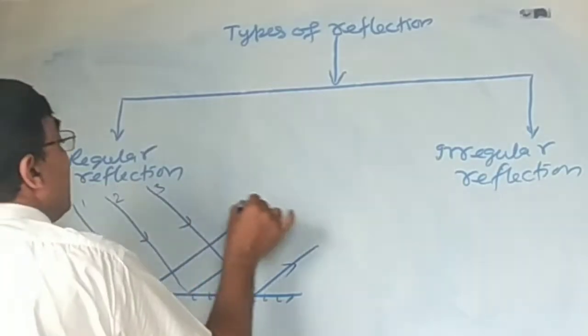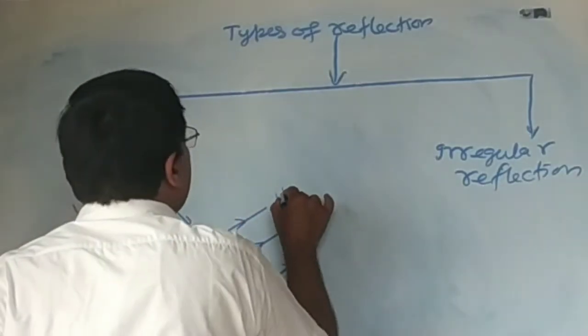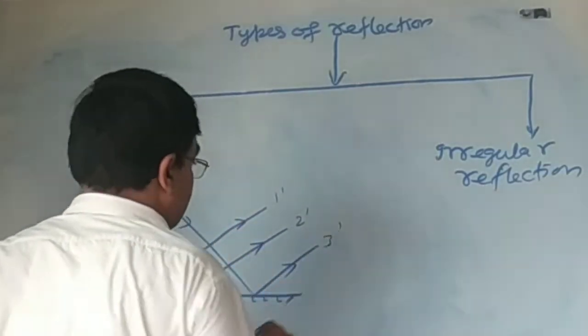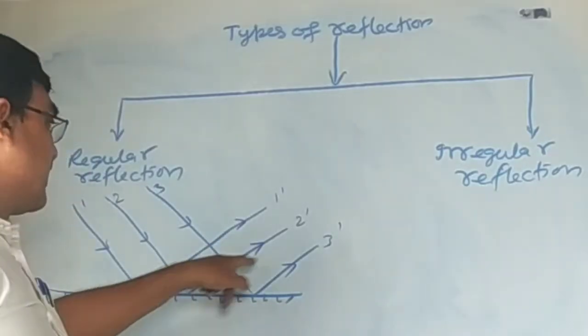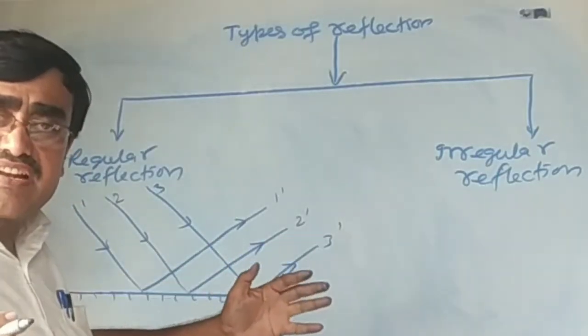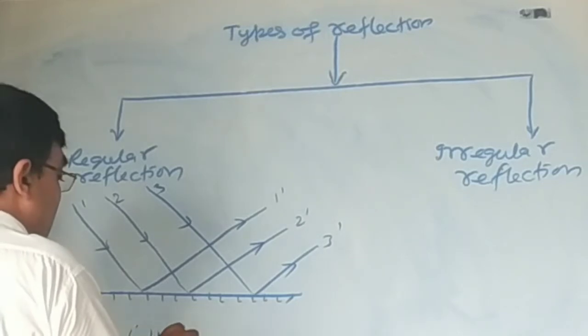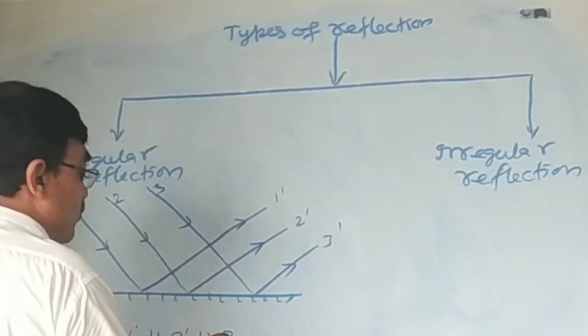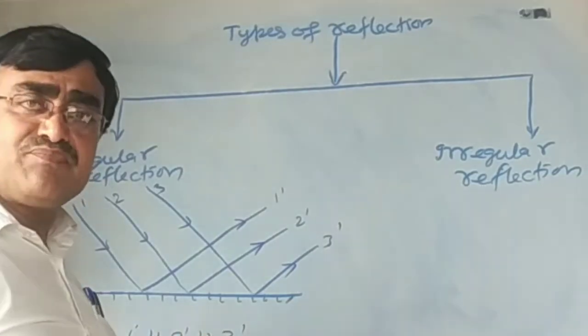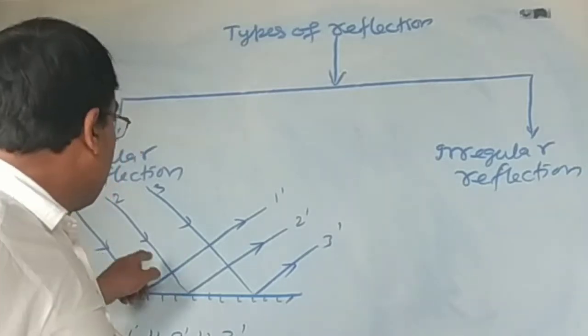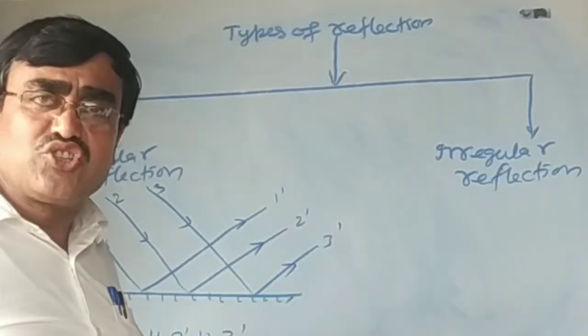Here 1 dash, 2 dash and 3 dash are reflected rays and parallel to each other. 1 dash is parallel to 2 dash, parallel to 3 dash. Hence, this is the case of regular reflection.